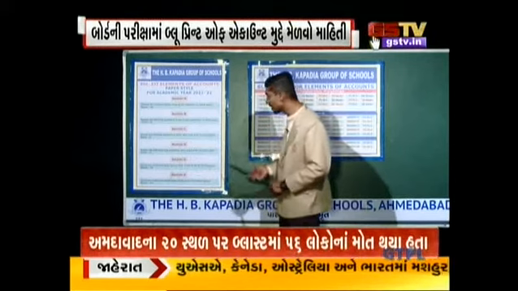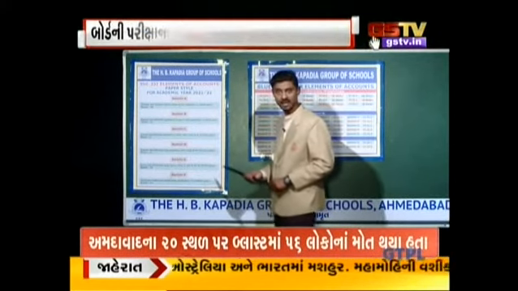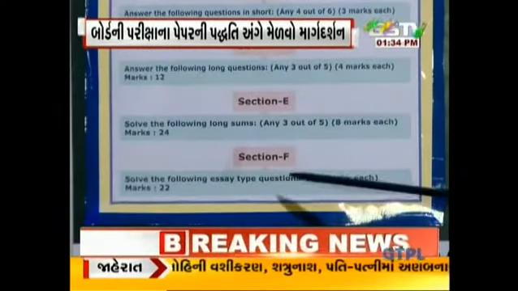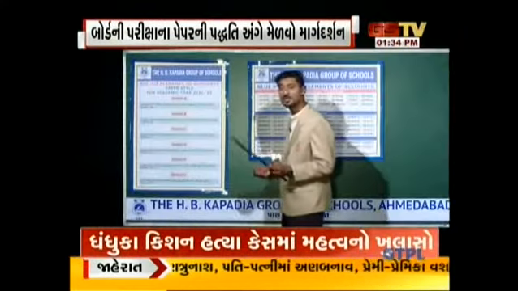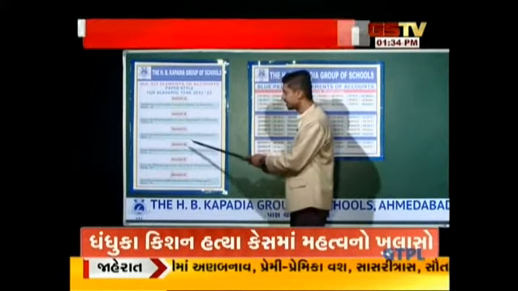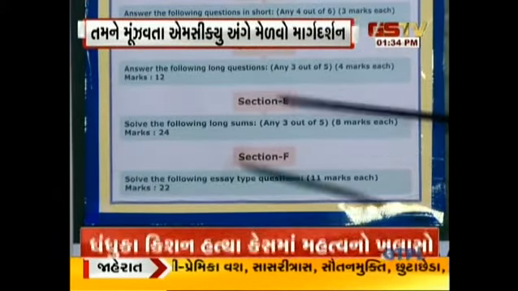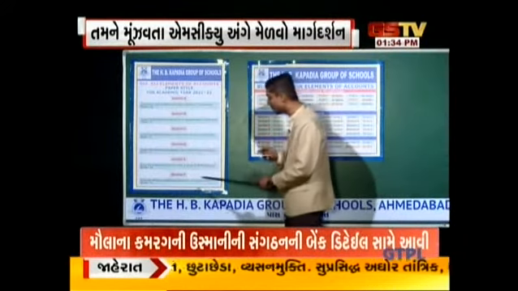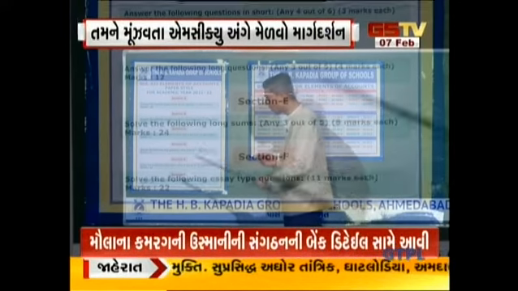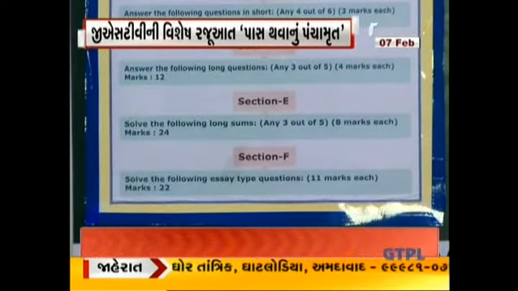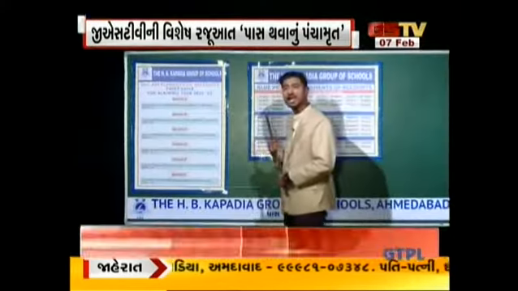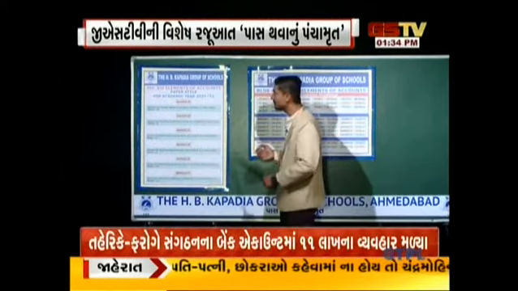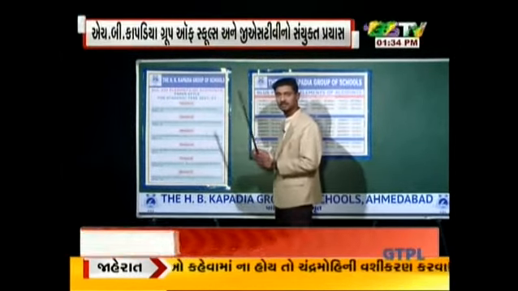Talking about section F, likewise in the previous paper pattern, you do not have a chance to skip any question. So general options are available in section C, section D and section E only. Section F is compulsory and carries 2 questions of 11 marks each. You all may know that one question will be on final accounts of a partnership firm and one on company final accounts. So this is the whole paper pattern of this year.